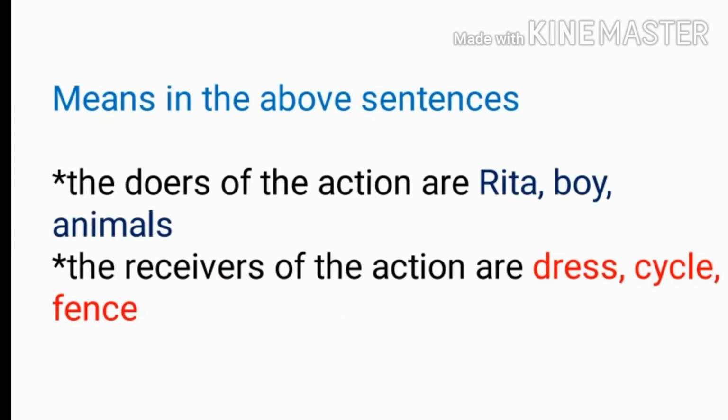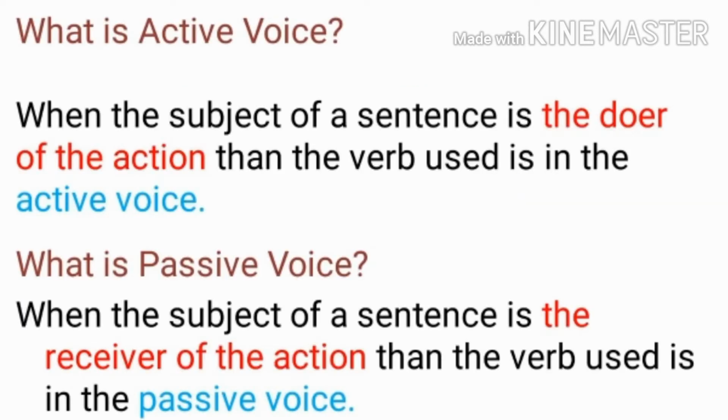That means in the sentences in blue color, our subject is the doer of the action. Like Rita, boy and animals are doing some action. And in the sentences in red color, our subject is dress, cycle and fence. They are the receiver of the action. To understand this, we should know first of all what is active voice and what is passive voice. So let's start. What is active voice?